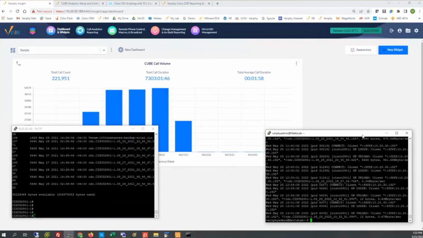And then one final question, kind of related. When you configure the push, does the router push every hour on the hour, or does it push every 60 minutes from the time you start the push? Great question, and it's actually the latter. If the job was set up within the Cube right now, at 23 minutes past the hour, it's going to run at the 23rd minute of every hour. It's not on the hour, but it is the 60-minute delivery.